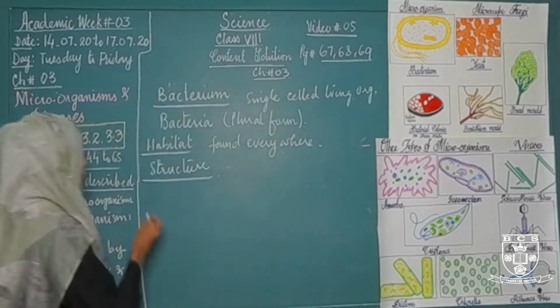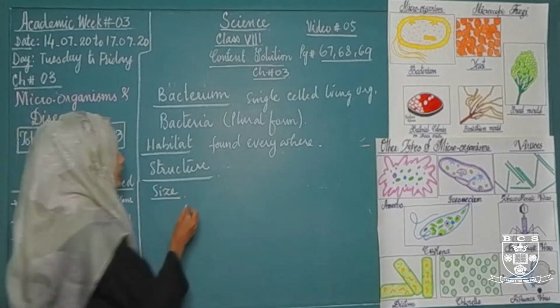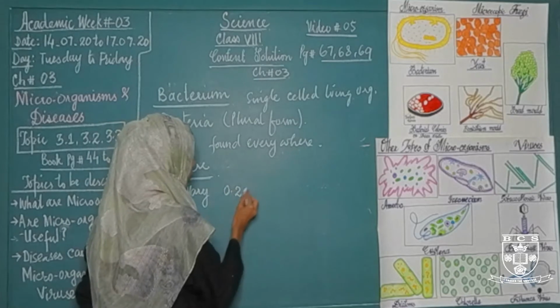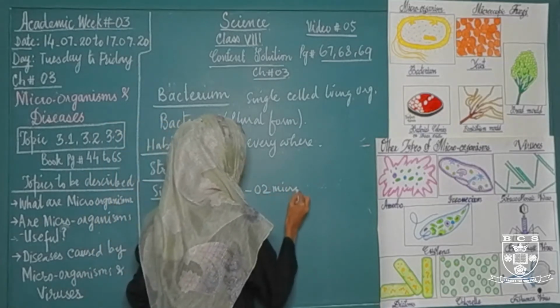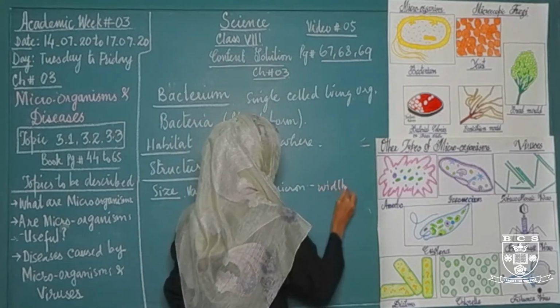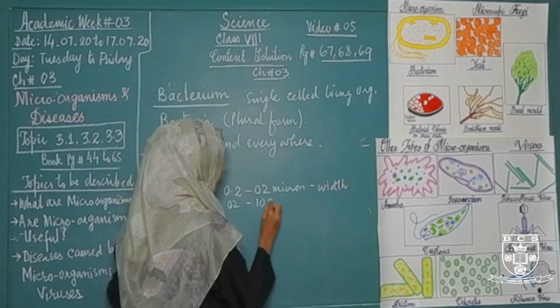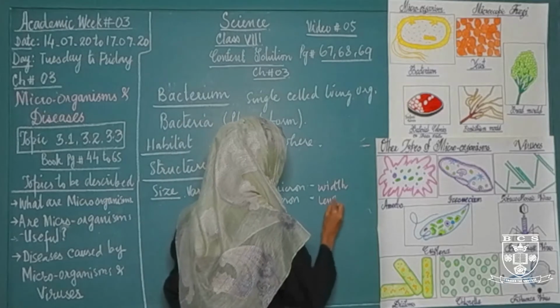If we talk about the size of bacteria, the size of bacteria vary. It ranges from 0.2 to 2 micron in width, whereas 2 to 10 micron in length.